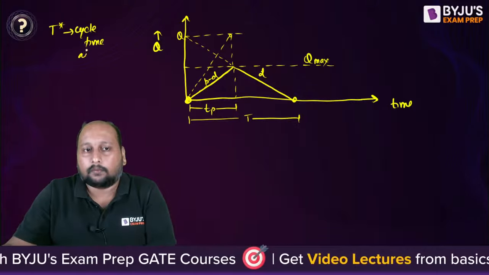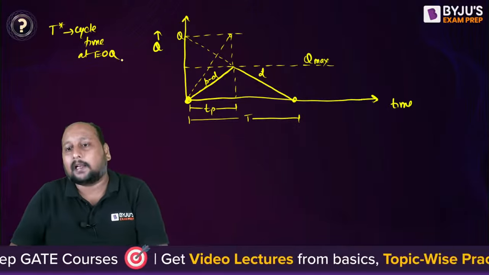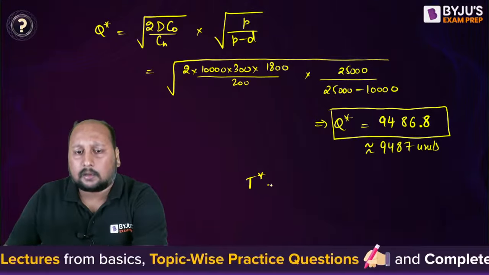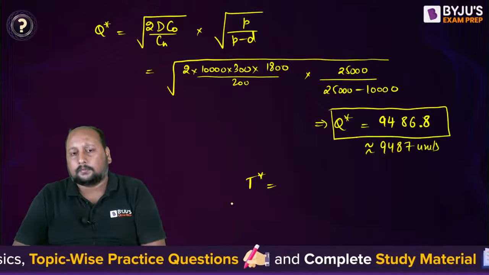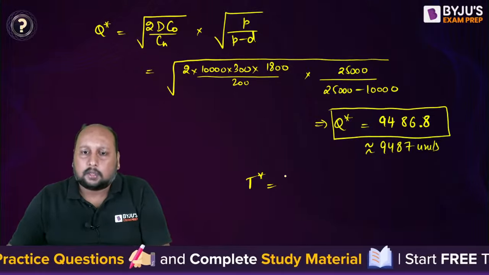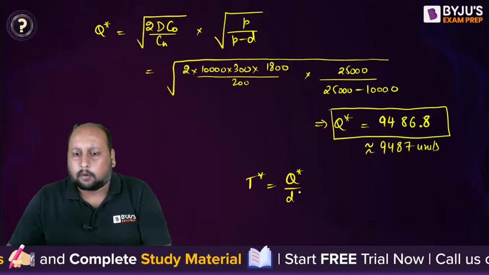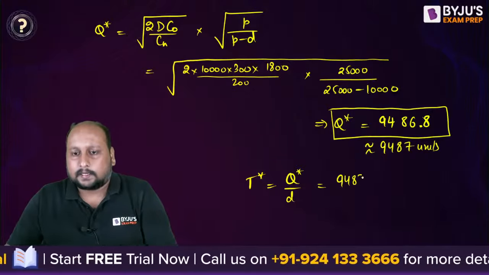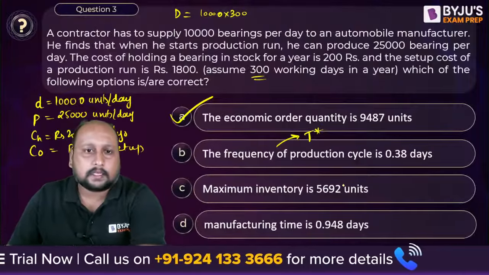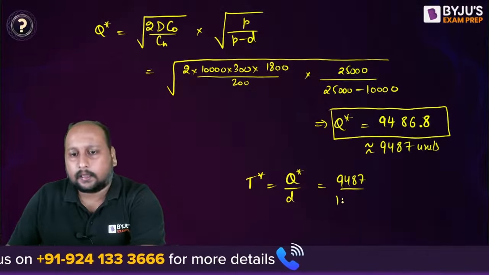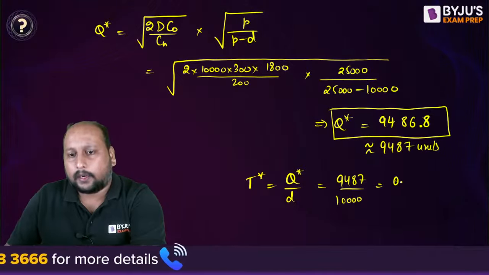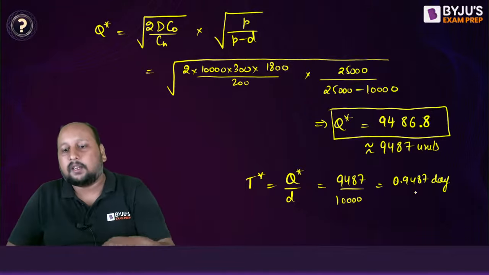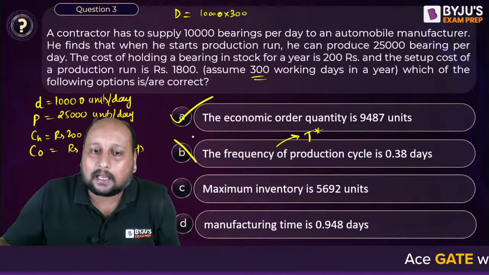They're asking you the cycle time at economic order quantity. How can we calculate? Very easy. T star is equal to Q star by small d, because they're asking the value of this in days. So 9487 upon 10,000, that is equal to 0.9487 days. So the frequency of production run is 0.9487 days.